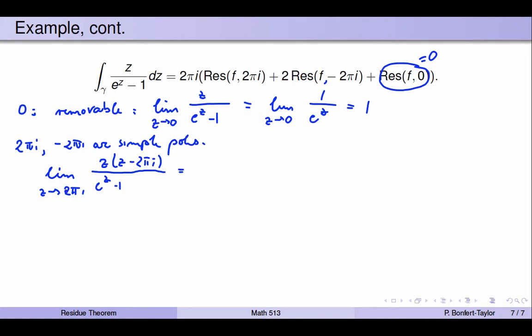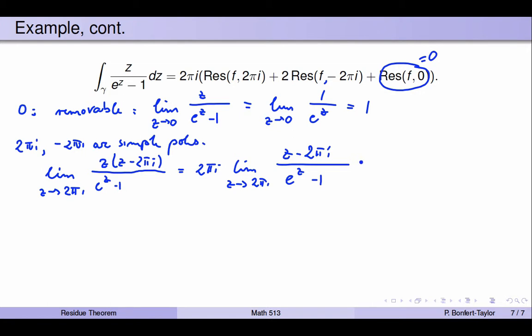Well, the limit of z as z approaches 2 pi i is simply 2 pi i, so that doesn't really affect anything. So we might just as well pull that outside of the limit. So 2 pi i times the limit as z approaches 2 pi i of z minus 2 pi i divided by e to the z minus 1.